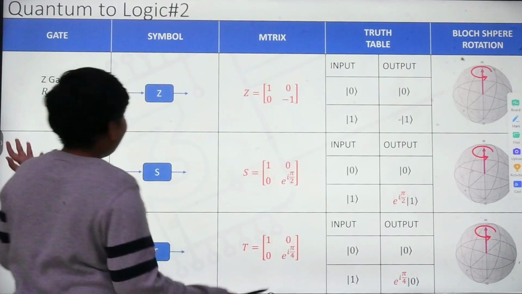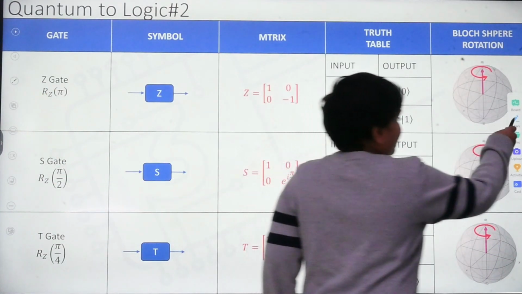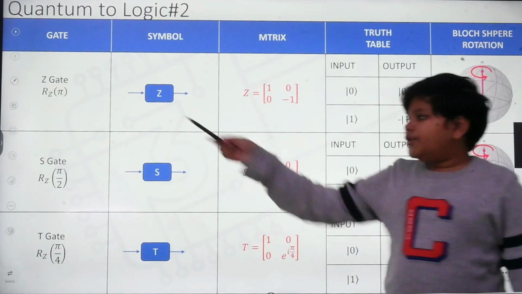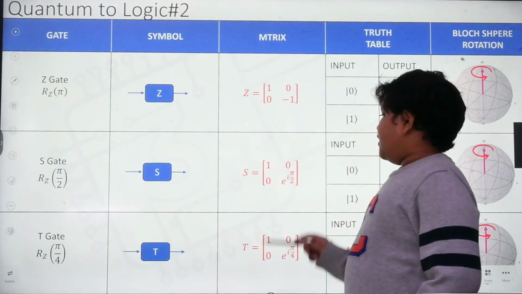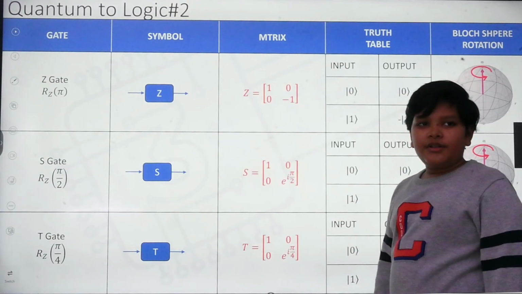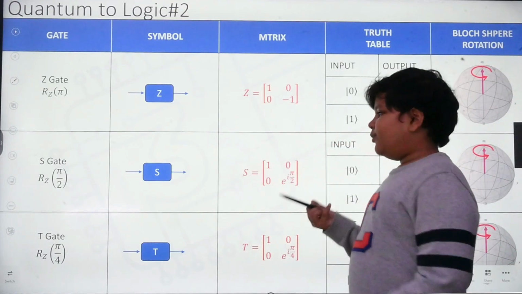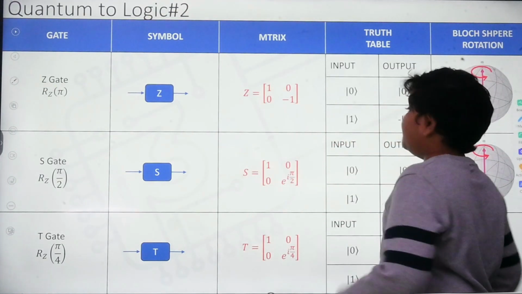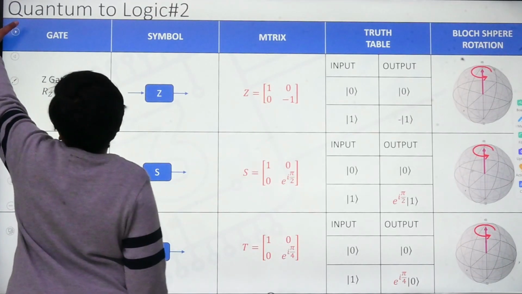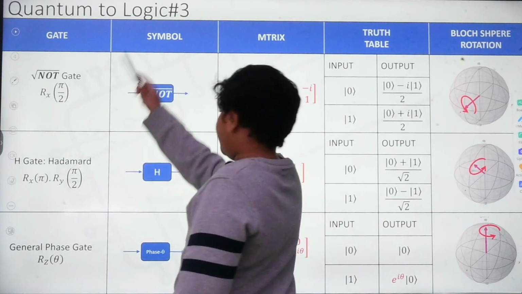So now let's talk about the Z, S, and T gates. All of these gates turn the Bloch sphere representation around the z-axis, but they do it by different angles. The only problem is they don't do any meaningful rotation. Even if the state was here, it would just turn it like this, and it wouldn't affect the superposition in any meaningful way. You'll still get the same graph. So now I'll be talking about these next three gates.